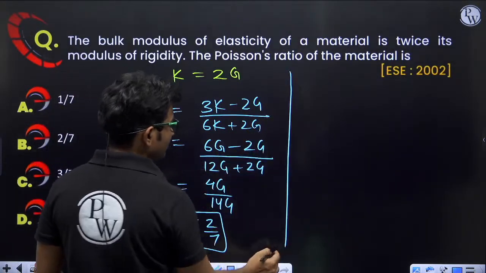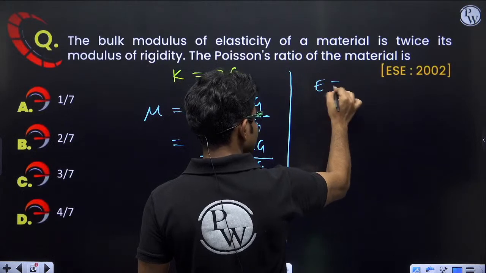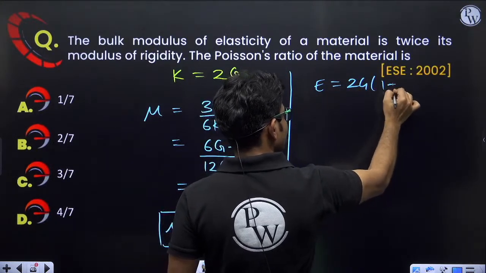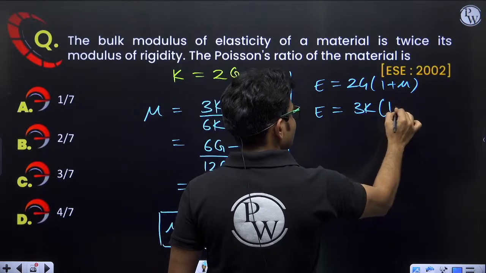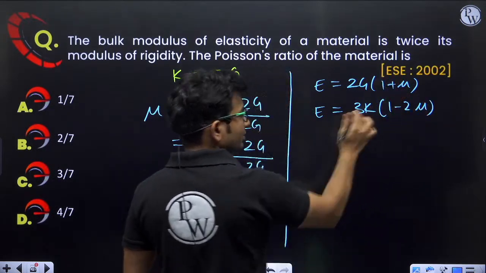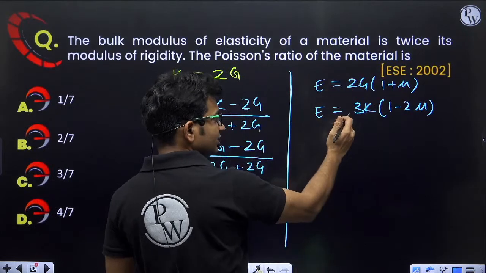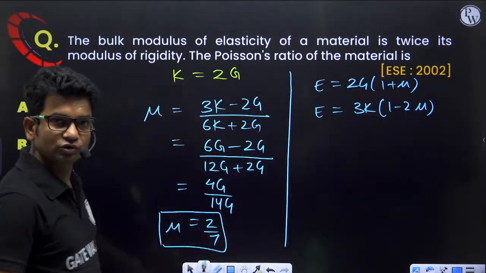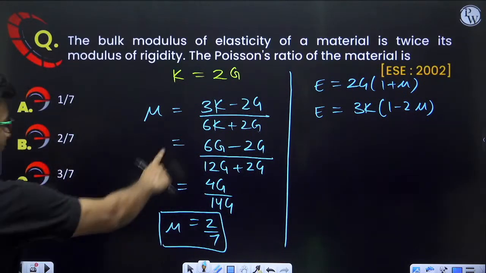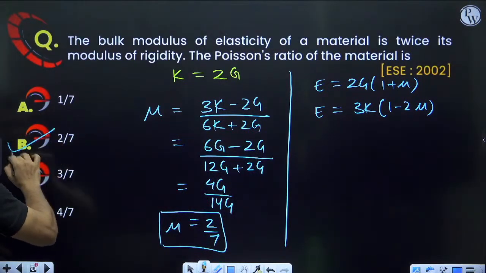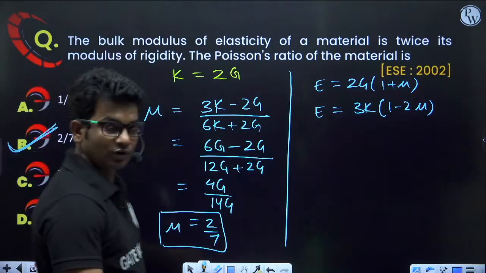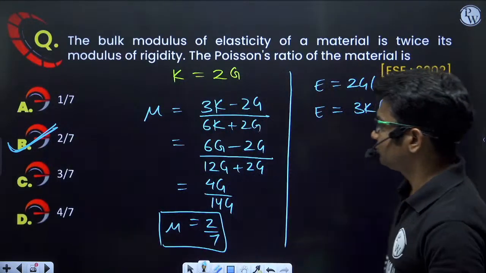Otherwise, there is another method. E is equal to 2G(1 plus mu), and E is equal to 3K(1 minus 2 mu). If you remember these 2 equations, you can equate them and calculate, and the same answer will come. But if you remember the direct relation, you will find it in less time. Clear? So the correct answer is option B.